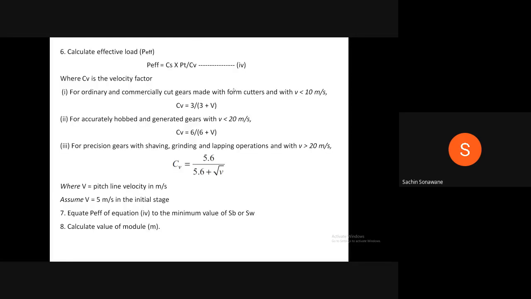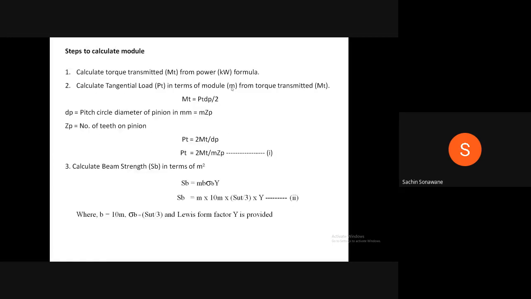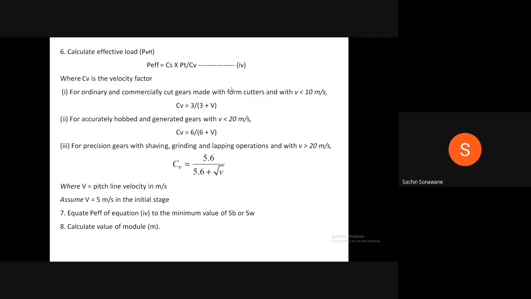Step number 6. Calculate effective load P effective, which is equal to CS PT upon CV, equation 4. Whatever PT we have calculated earlier, that is from equation 1, that value of PT you have to substitute in equation 4. Value of CS, service factor, is given to us in the problem, and CV is the velocity factor.